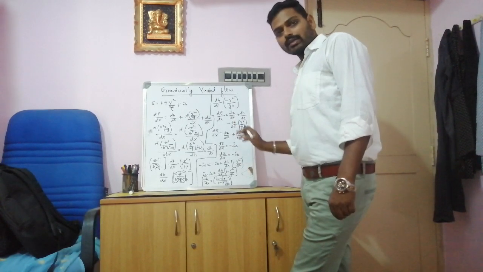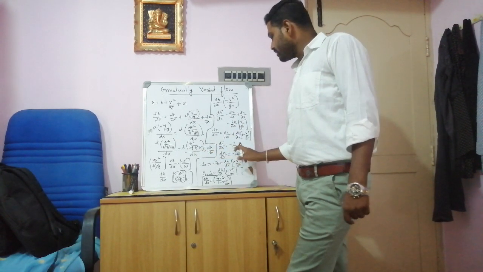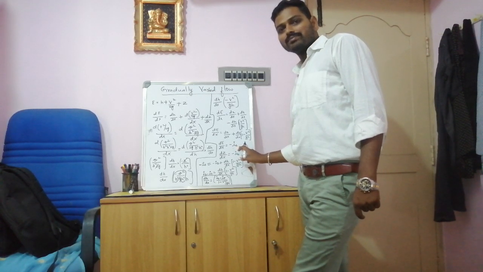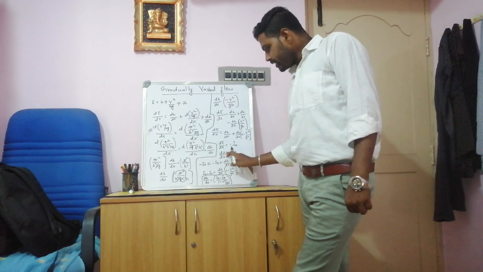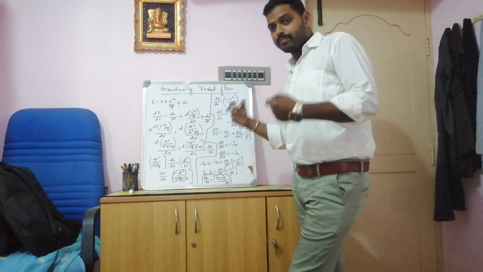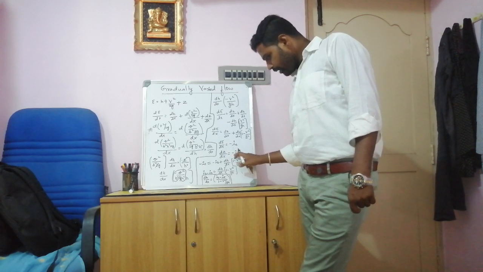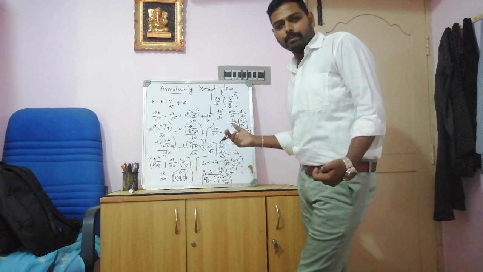Then d by dx, and we can see here this is the equation. d by dx, it is about the slope of energy line, that can be written as minus ie. Similarly dz by dx, z we know, it is about the datum line or the datum head. If you are considering the datum head from the datum line, that can be written as minus ib. It is nothing but the bed slope.